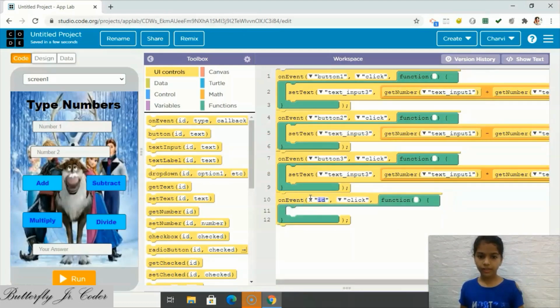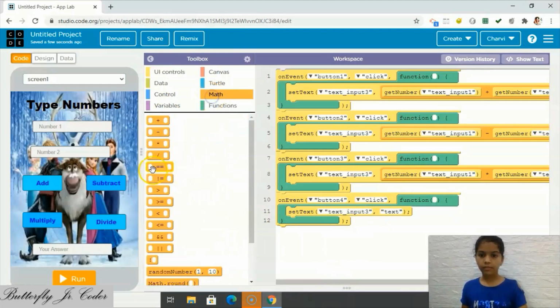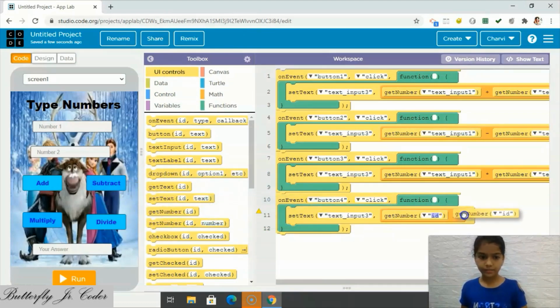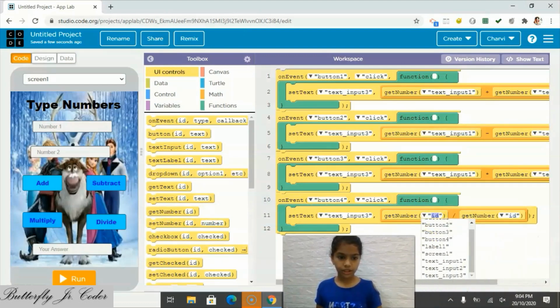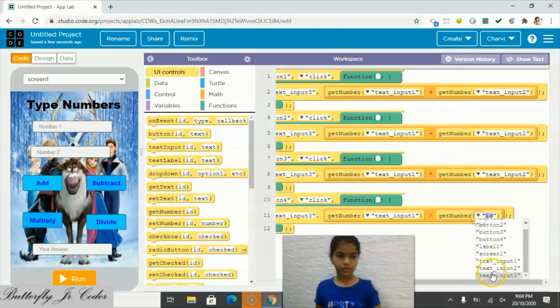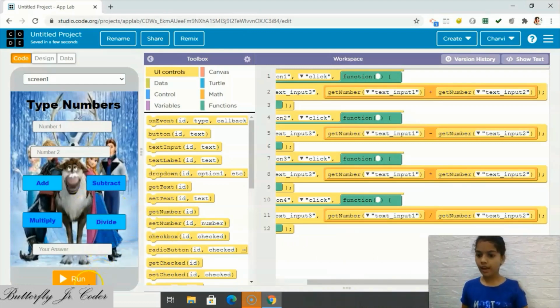Now again we will take on event. Then when button 4 is clicked, set text to text input 3. In math we will take the divide sign. Then get number from text input 1 and 2. And our app is ready.